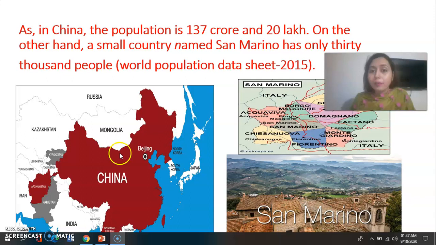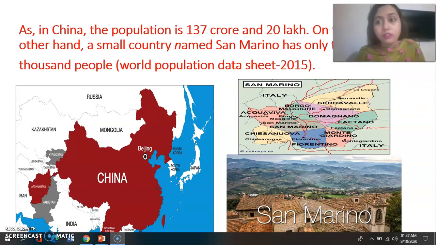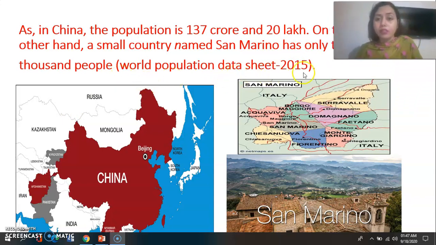Okay, and what is the number? Underline this thing in your book. San Marino has 30,000 people. So see, and from where have we got this data? From the population data sheet of 2015. We have already got to know that by census we can get all this data very easily.